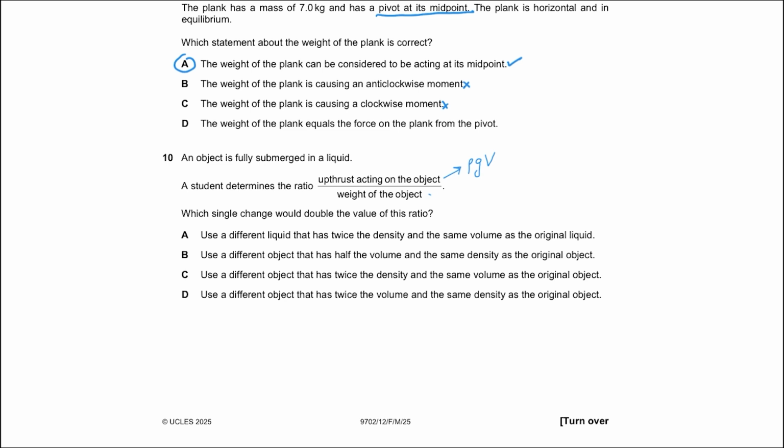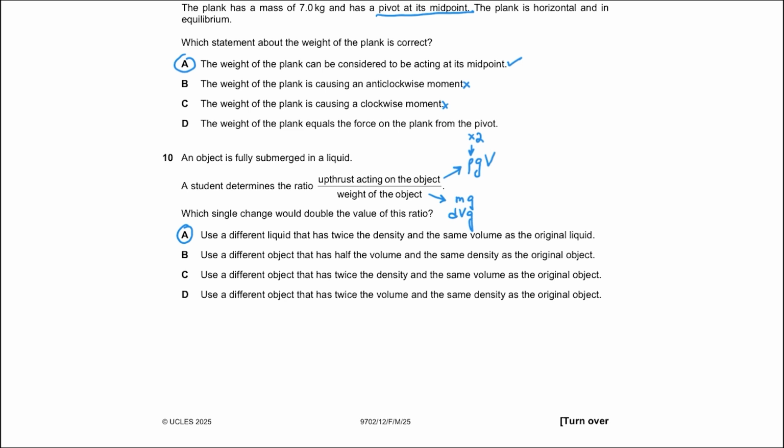And when you talk about the weight, weight is equal to mg, or I can say it is the density of the solid multiplied by the volume of the solid multiplied by g. Option A says use a different liquid that has twice the density and the same volume as the original liquid. So if the density of the liquid becomes double, the numerator becomes double and the ratio becomes double the previous ratio. So option A is the answer.